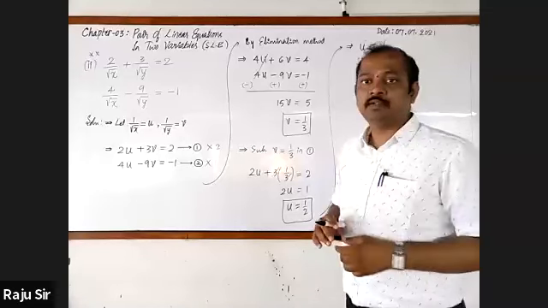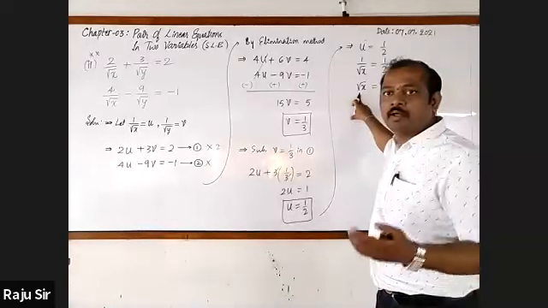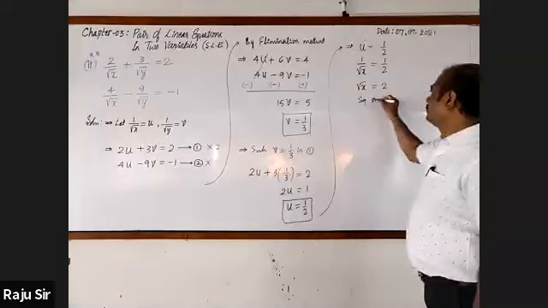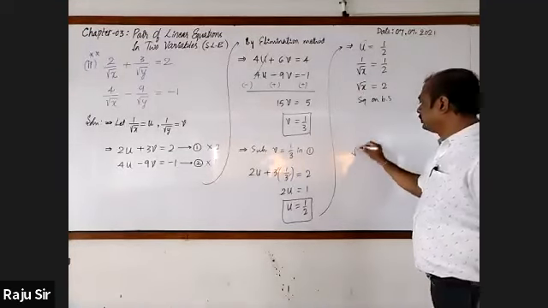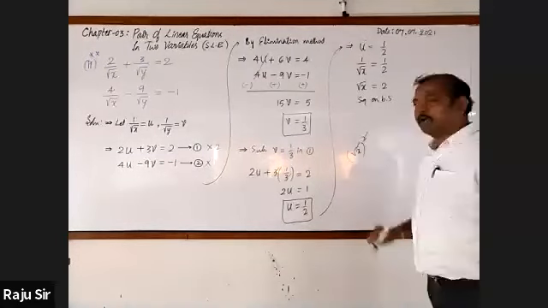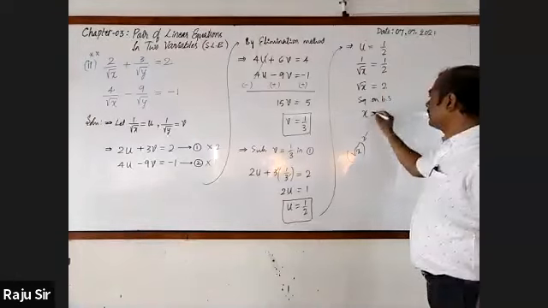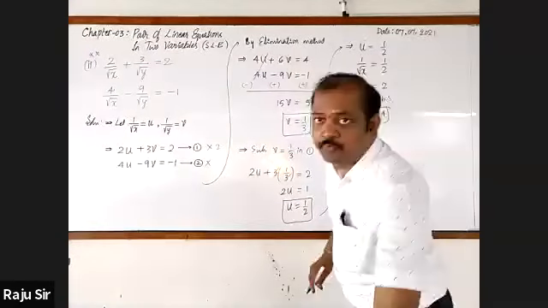Then how do you get it? Squaring on both sides. By squaring on both the sides, the square and root cancel out, leaving x, and 2 whole square is 4. The x value is 4.